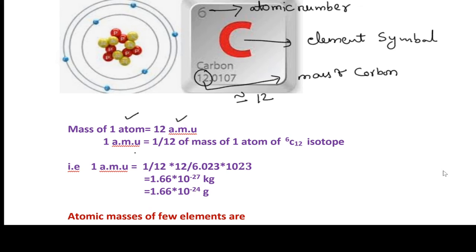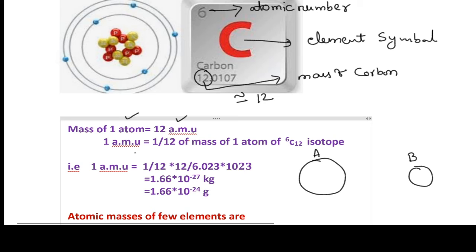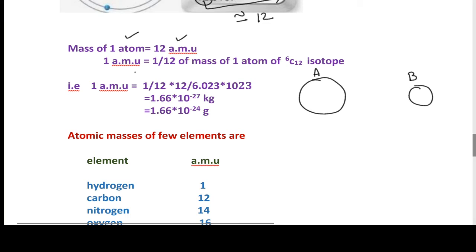To understand exactly what 1 by 12th of the mass of one atom means, for example, see here A and B. How do you find the mass of this one? Assume A is the known mass. Let us consider that it is 12 kg. We don't know the mass of B. How do you find the mass of B? By using the common balance.